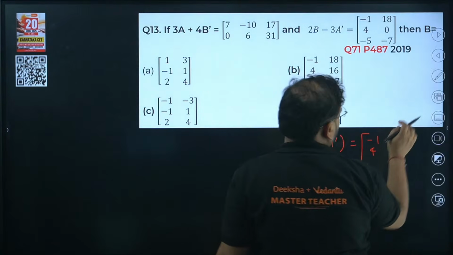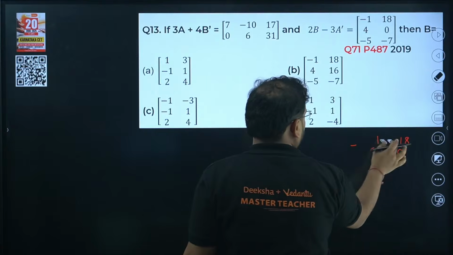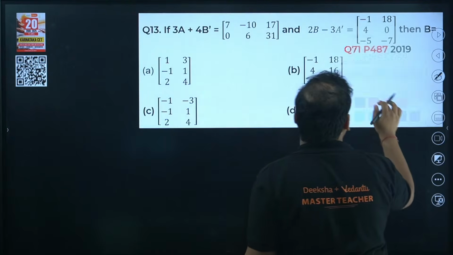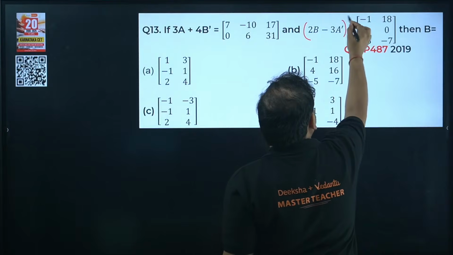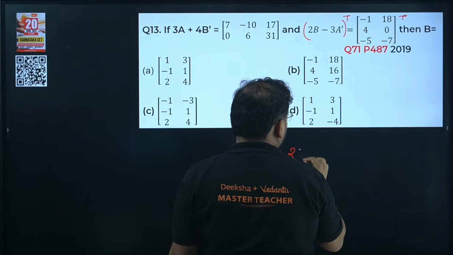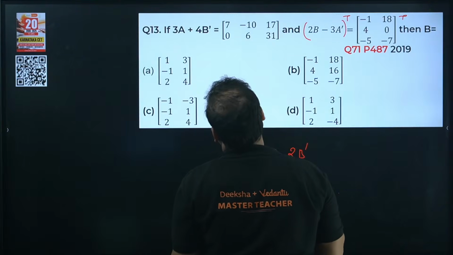I can do it over here only, no? Why do all of that? Excuse me, 1 second, guys. I can do it over here itself. Check this out. Transpose on this and transpose on this. Check here. It'll become what? 2B transpose or 2B dash. Okay.